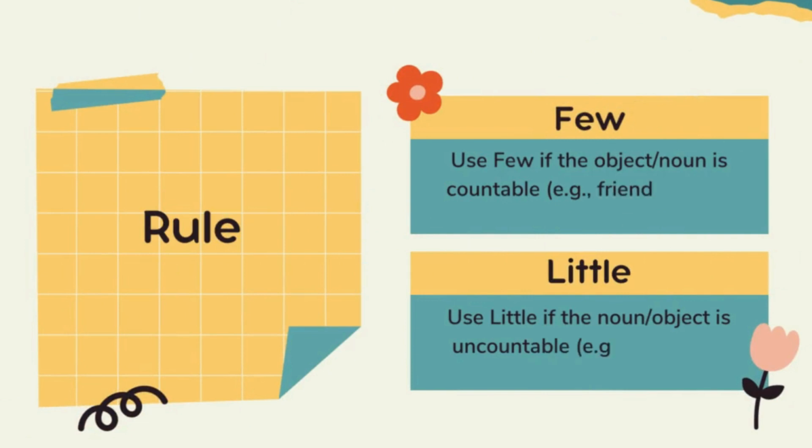Few refers to countable nouns, and is used with the plural form to indicate not many persons or things. Little refers to non-countable nouns and it is also used with the singular form, to indicate that something exists only in a small amount or to a slight degree.